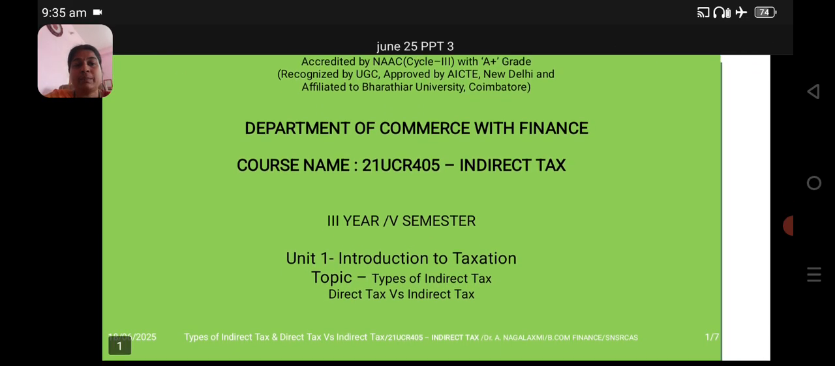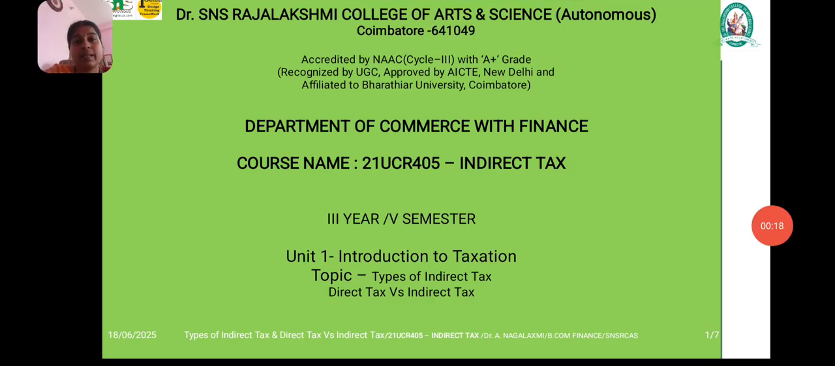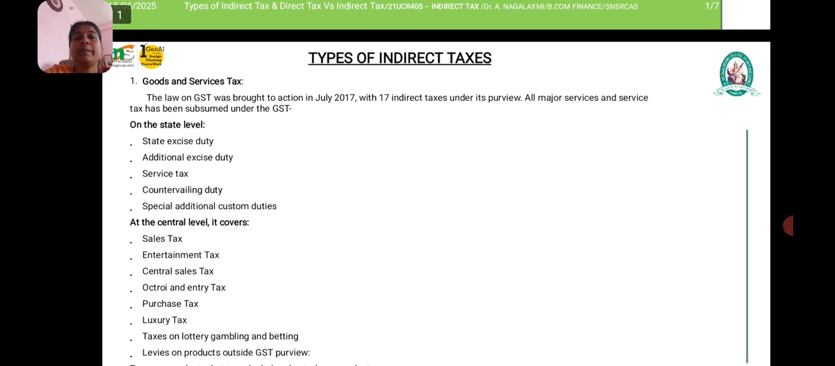I am here to explain the concept of types of indirect tax and direct tax versus indirect tax. Now we are going to see the types of indirect tax. As we know, indirect tax is a tax levied on the goods and services which is carried out in the country. The tax can be shifted from one person to another.